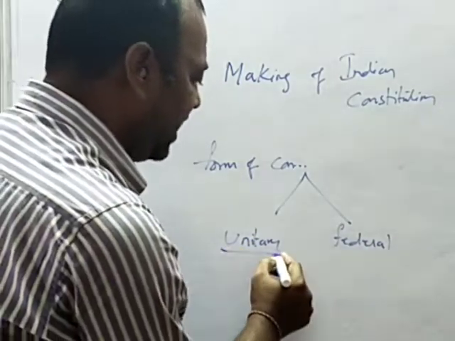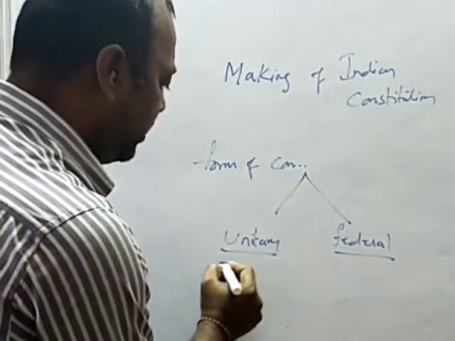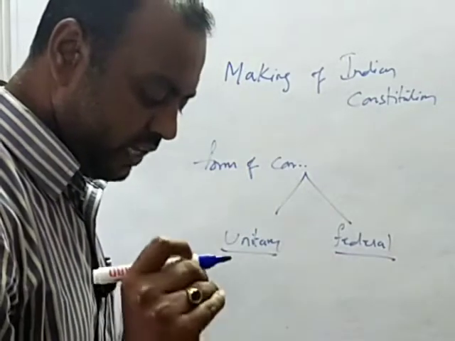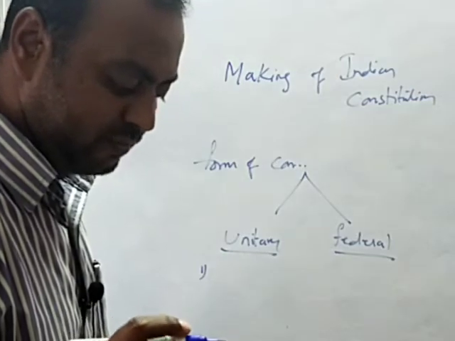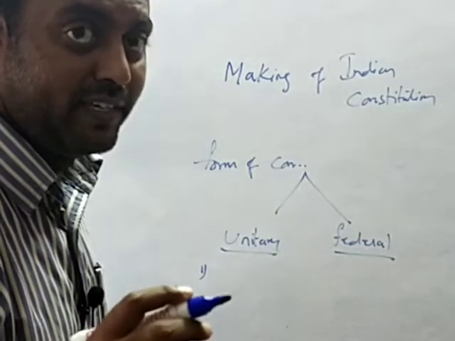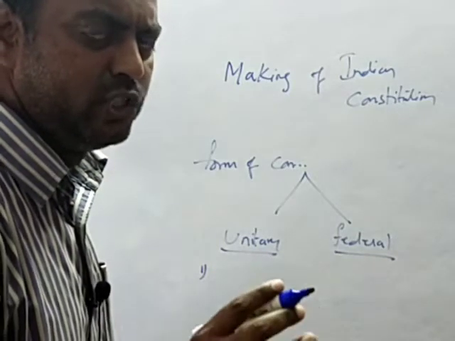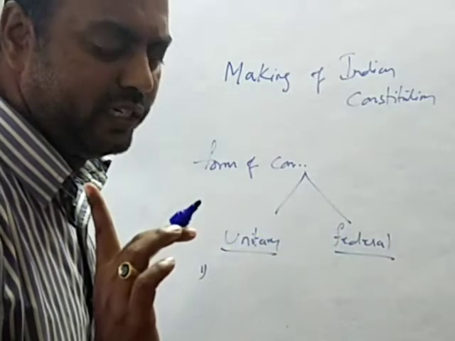Then which Constitution is called unitary and which is called federal? In order to call it a unitary Constitution, the first characteristic is that there should be supremacy of the central polity. The word polity means the system of government organization. So the central polity should be supreme. That is the first characteristic of a unitary constitution.